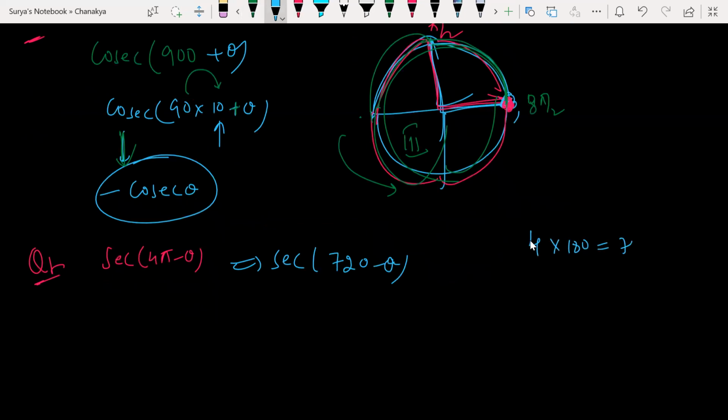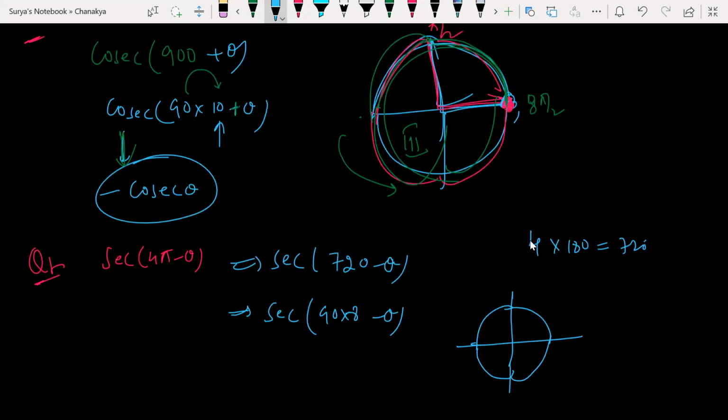4 into 180, sir. Very good. So 720 can be written as... always try to write multiples of 90. Multiples of 90 is what? 8. 90 into 8, 8 times. 8 rounds of 90. 1 round, 2 round, 3rd round, 4th round, 5th, 6th, 7th, 8.